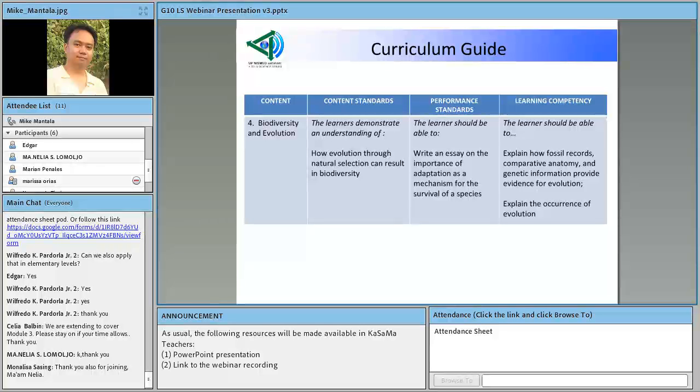And of course, in terms of the skill that this topic should develop, nandyan yung learning competencies, dalawa ang nakalagay. So they should be able to explain how fossil records, comparative anatomy, and genetic information provide evidence for evolution. So, ang fossil records, activity 2 yata to kanina, ang comparative anatomy sa analogous, homologous structures, ang genetic information would be for this let's compare activity, no? And then, of course, they should be able already to explain the occurrence of evolution. Okay, so let's move on.